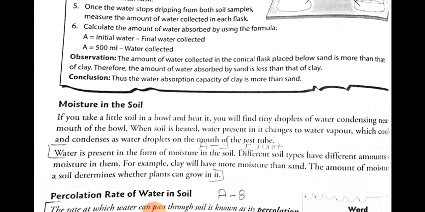So this is another property in which we see that the amount of moisture is also responsible for which type of plant grows in it. That is, the amount of moisture determines which type of plant grows in a particular type of soil.